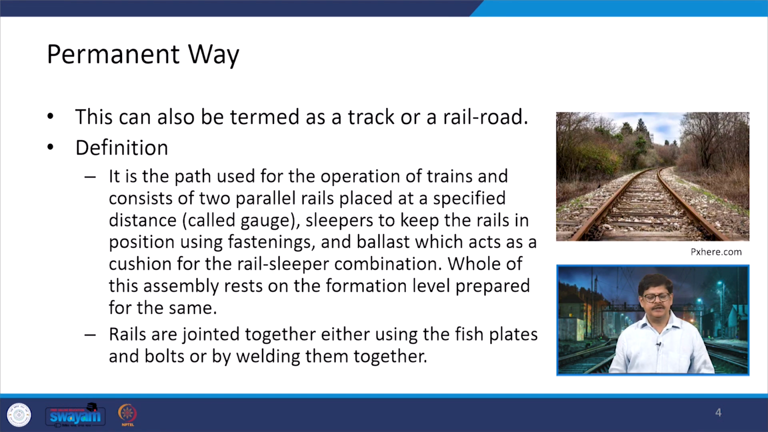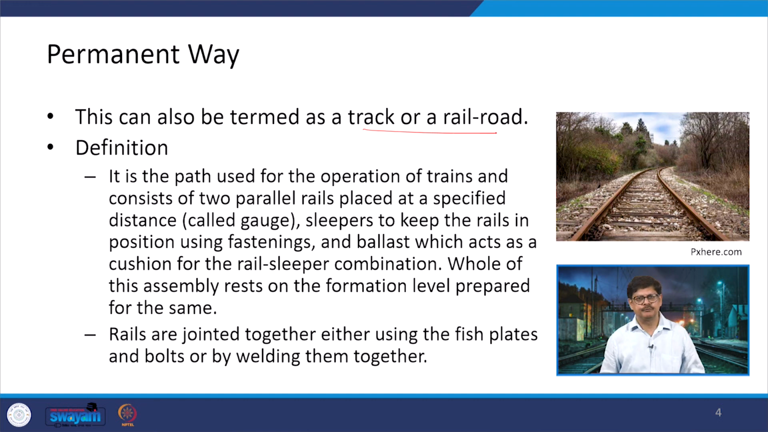Now, what is permanent way? Permanent way is also known as a track, or it is also termed as a railroad. It is the road provided using the rails on which the trains are going to move, and this particular terminology is mostly used in Europe. In our case, we usually work with the word track, or if you go into the RDSO specifications, they talk about permanent way or track.